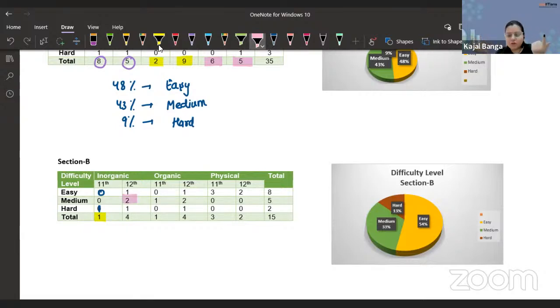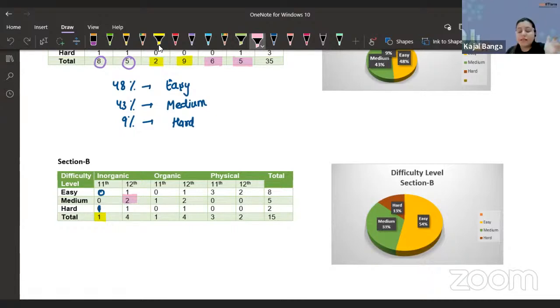Coming to the organic, there was 1 question of GOC, aromatic compounds. Indirectly they were asking us how many of them were following Huckel's rule. That was the question from your numerical part, or you can say section B. Overall, that was doable easily. I've put it into the medium category because there were some cationic and anionic species also, not the neutral ones. So obviously we have to talk about the concept of conjugation as well. That's why I'm putting it under the medium category.